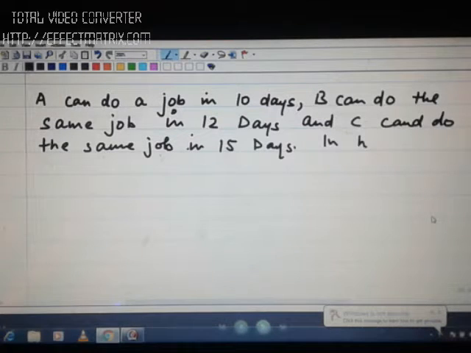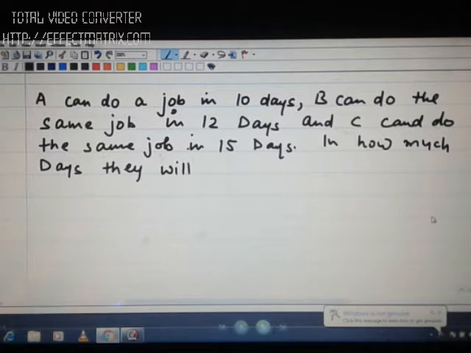In how many days? You will understand the benefit of the percentage method directly here. In how many days will they finish the work together.